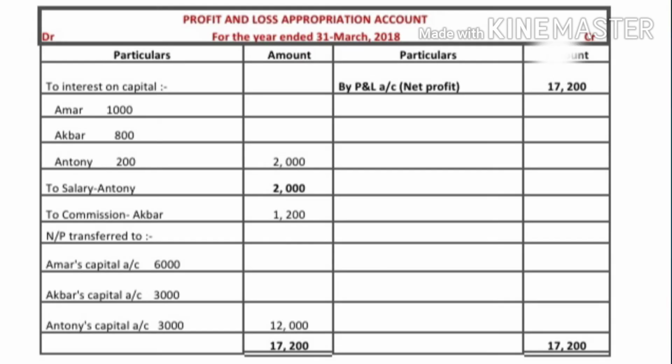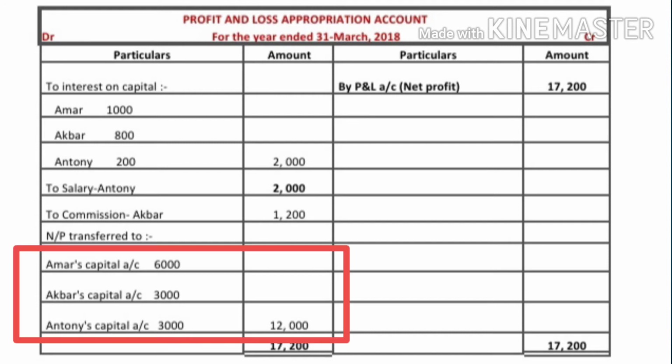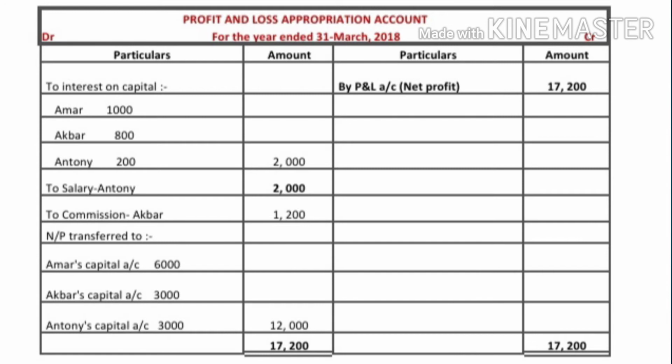So Amar is getting 12,000 into 2 by 4, 6,000 and Akbar's share is 12,000 into 1 by 4, 3,000, and Anthony is getting 12,000 into 1 by 4, that's equal to 3,000. And that also we can record in the profit and loss appropriation account to net profit transferred to partners capital account. Amar 6,000, Akbar 3,000 and Anthony 3,000.